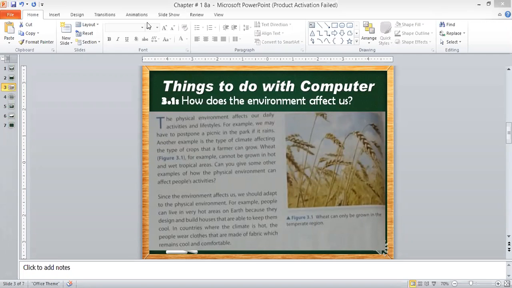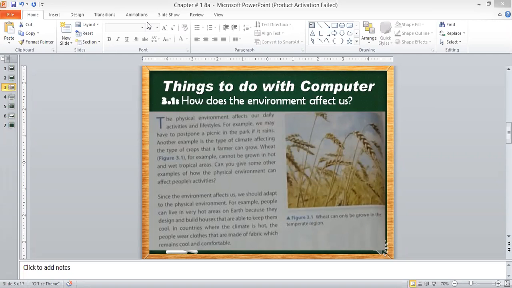Marwan read very well, very good, Marwan. Thank you, Marwan. So Marwan read about how the physical environment affects our daily life and lifestyle. For example, we may have to postpone. The word postpone means that the thing will happen, but on a new date.